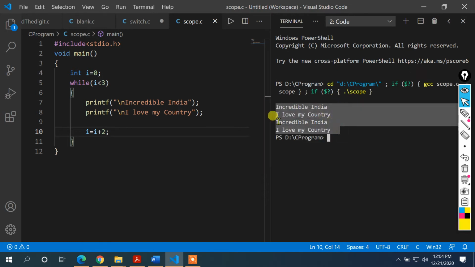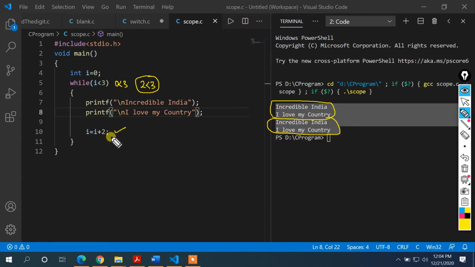Why are the outputs coming only 2 times? Because i is increased by 2. For i equal to 0, this condition gets satisfied, 0 is less than 3, so 1 time this is getting printed. When this line gets executed, i is increased by 2. So the next time i becomes 2, and 2 is less than 3, the condition is again satisfied, so the second time these things will be printed. After executing these 2 lines, when it comes over here, i is increased by 2, so i becomes 4. 4 is less than 3, the condition becomes false. That is why it is displaying only 2 times.